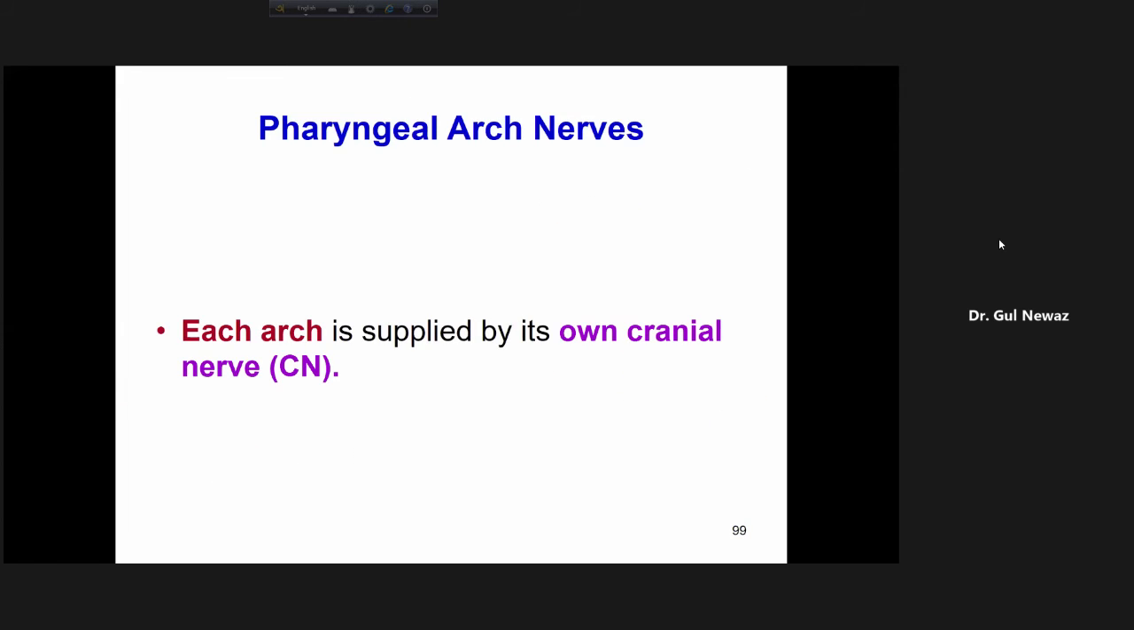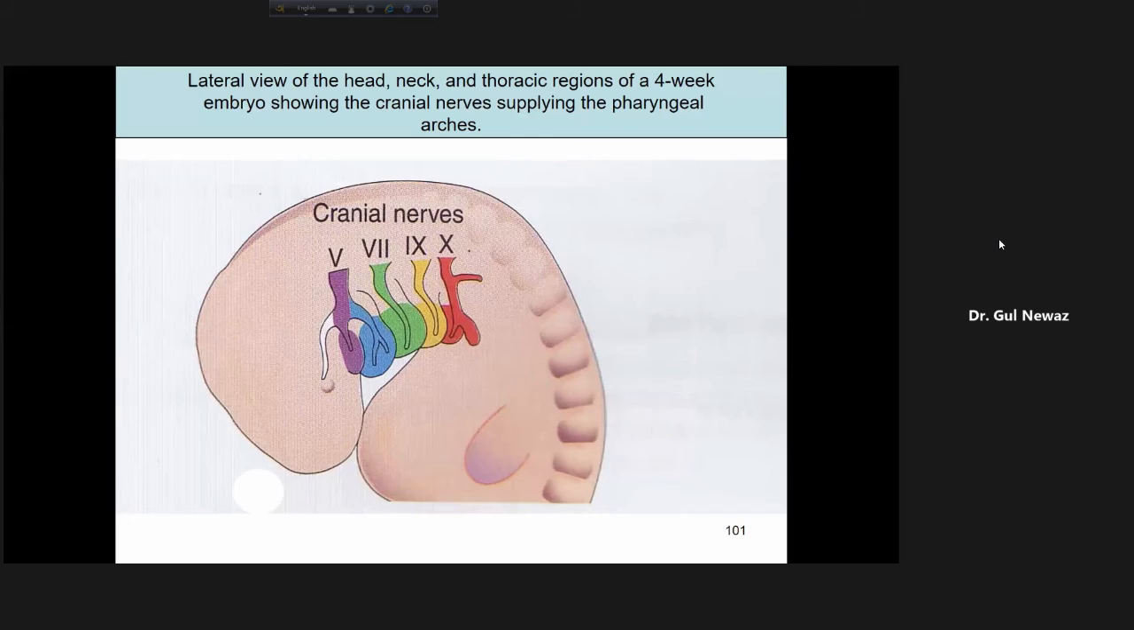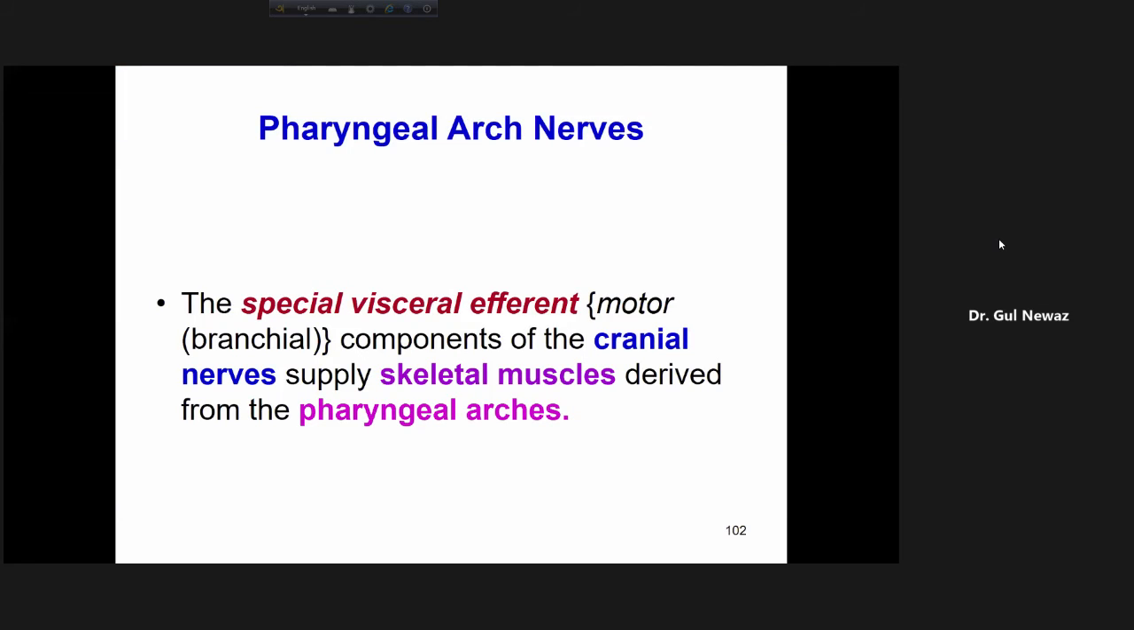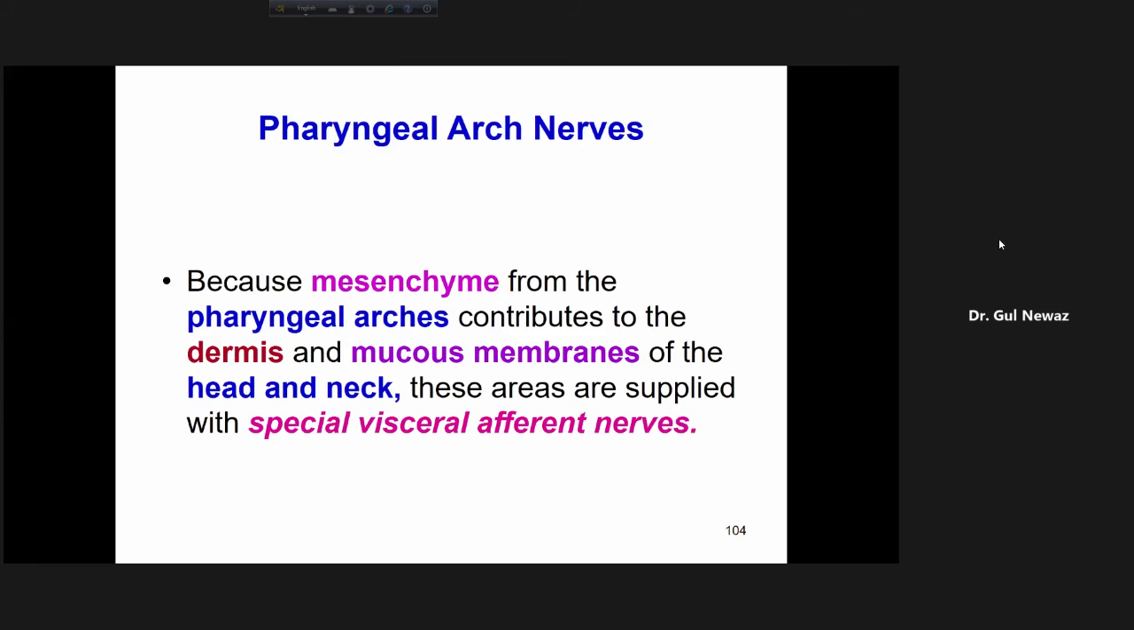Now, each arch is supplied by its own cranial nerve. You know it, and I have already shown you this picture. The pharyngeal arches contribute to the dermis and mucous membrane.